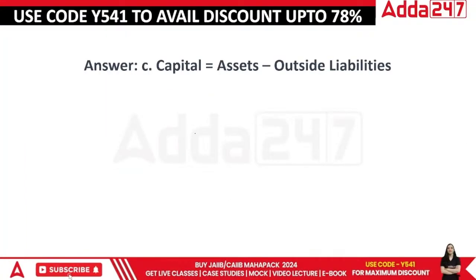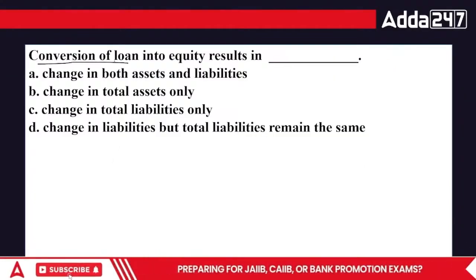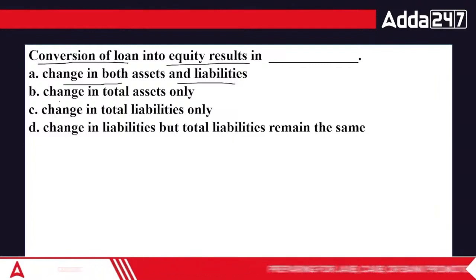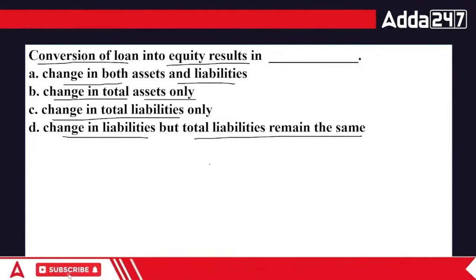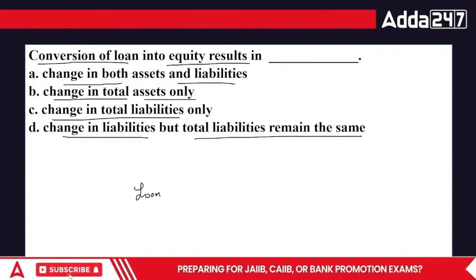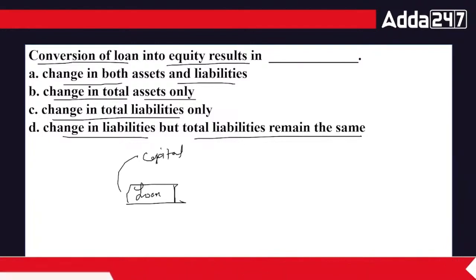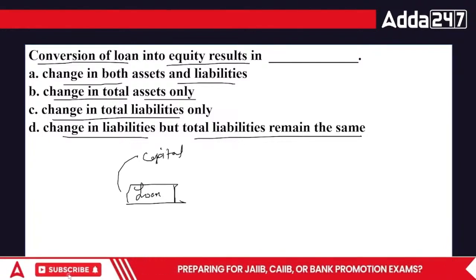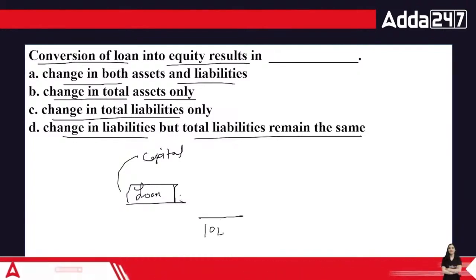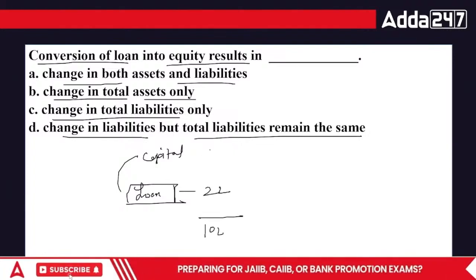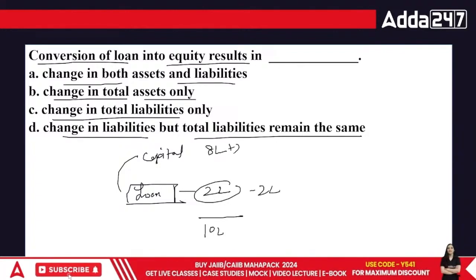Done. Next point, capital is equal to assets minus outside liabilities. Now, conversion of loan into equity is a change in both assets and liabilities, a change in total assets or total liabilities only, or a change in liabilities but the total remains the same. Okay, everyone, there was a loan that the owner gave to the business, and this loan was converted into capital. Does this mean the business capital or liabilities changed in total? Total liabilities are still 10 lakh. There was a loan of 2 lakh rupees. There was a capital of 8 lakh rupees. Now, this would be removed and this would be added.